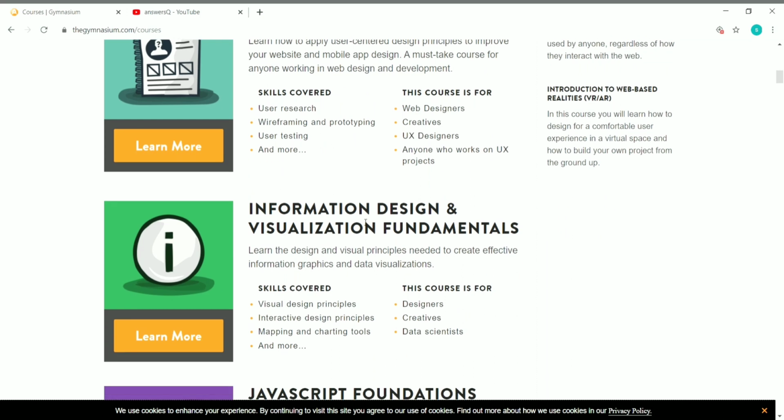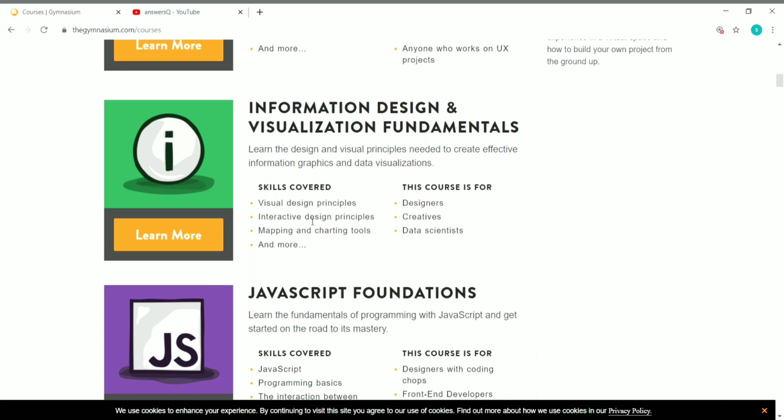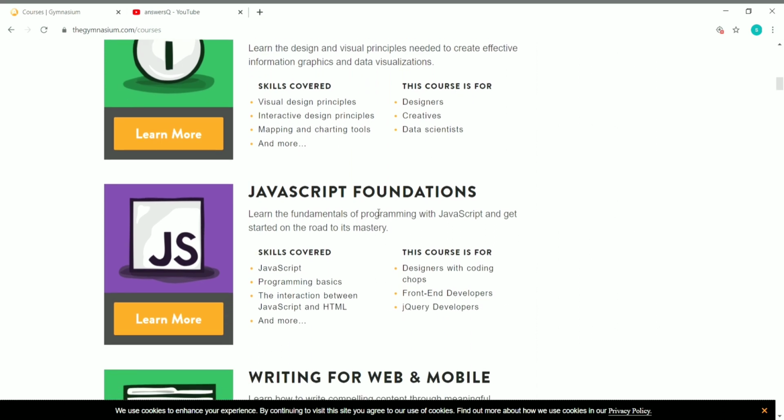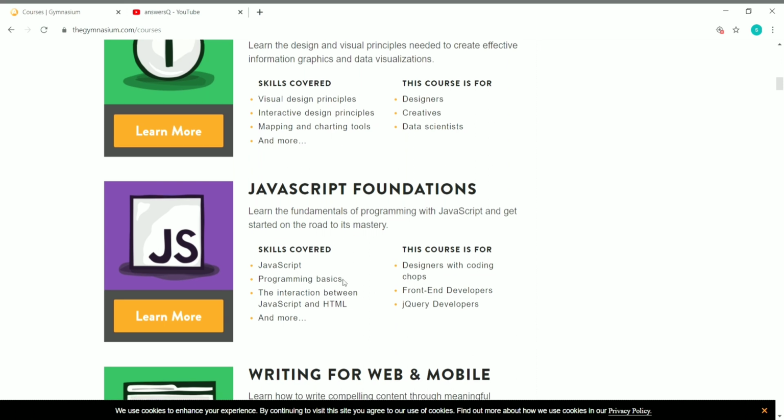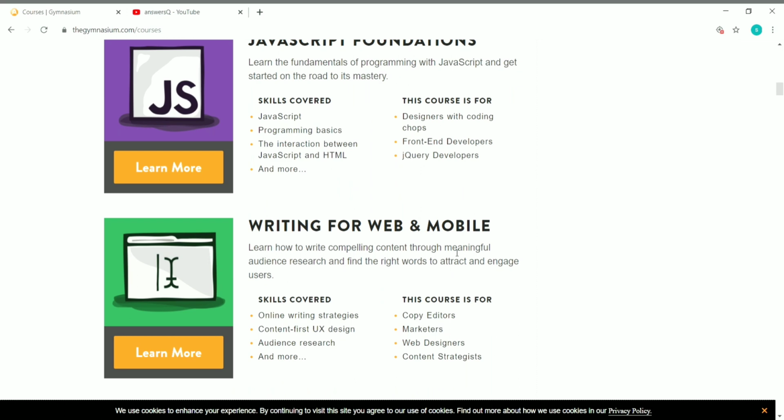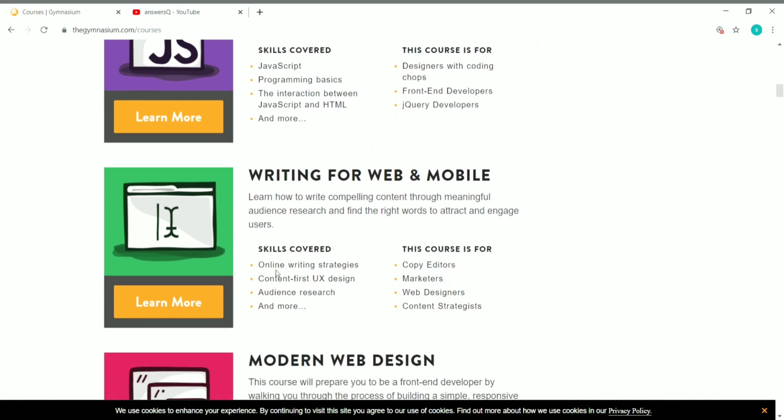And fourth one is information design and visualization fundamentals. You'll be learning about visual design principles, interactive design principles, mapping and charting tools, JavaScript foundations. So you'll be learning about JavaScript also, and programming basics. And next one is writing for web and mobile. So skills covered are online writing strategies, content first, UX design, audience research.